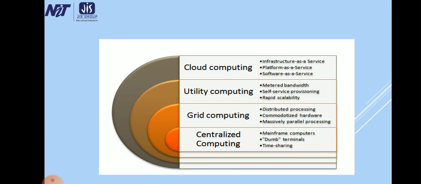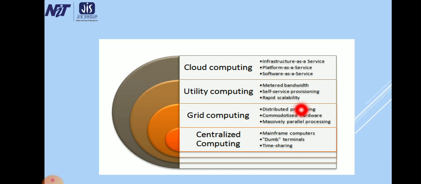Under cloud computing there are infrastructure as a service, platform as a service, and software as a service. Utility computing has metered bandwidth, self-service provisioning, and rapid scalability.